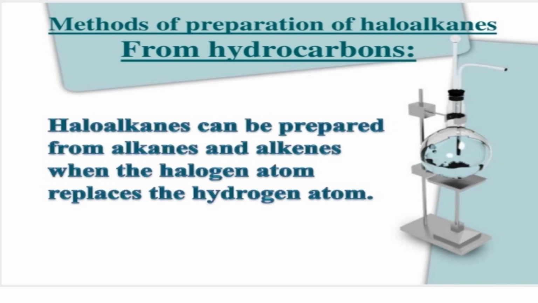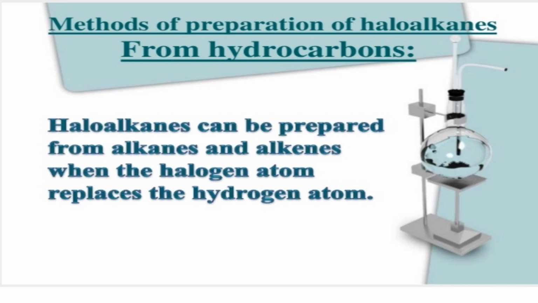Which are those reagents? By reacting with halogen acids, then the reaction with phosphorus halides, then the reaction with thionyl chloride. These three reagents are there by which haloalkanes can be prepared from alcohols. This part we are going to see in the next class.